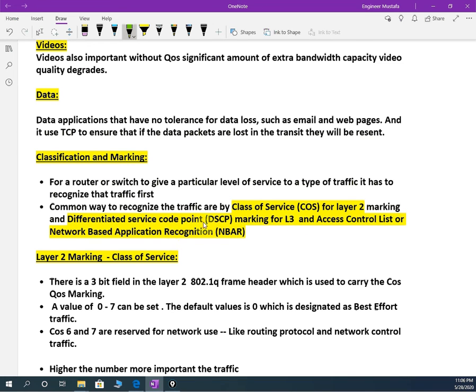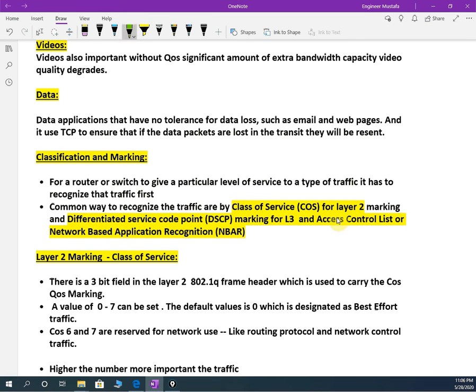And for layer 3 we use DSCP, differentiated services code point. Okay, so we are going to use these two. Quality of service you use for layer 2 devices like switches, and for layer 3 devices like routers we can use DSCP. And for access control at L3 we can also use NBAR, that is network based application recognition. Okay, so we are going to discuss this now.